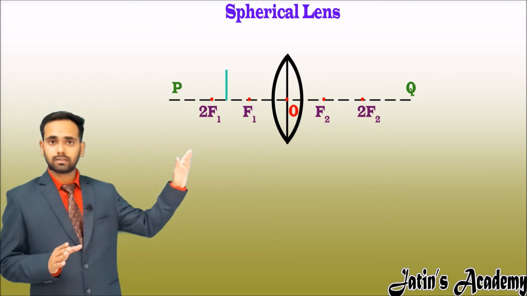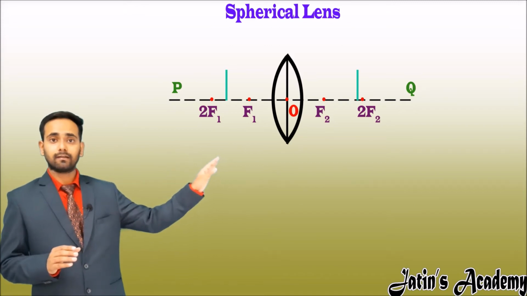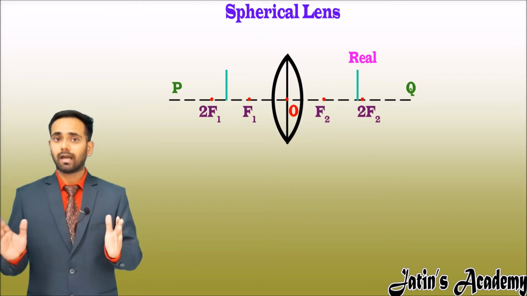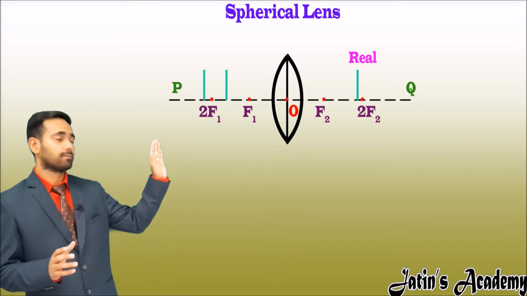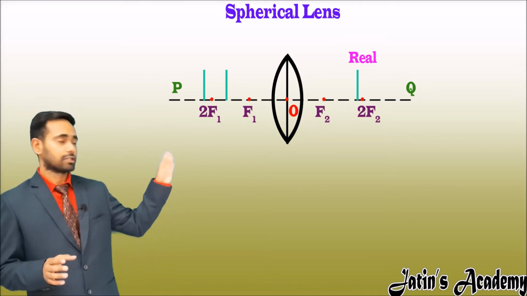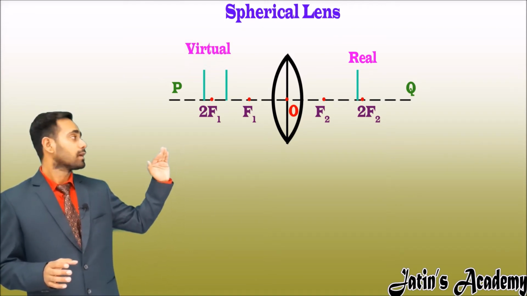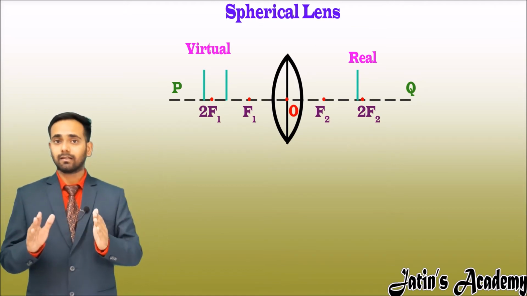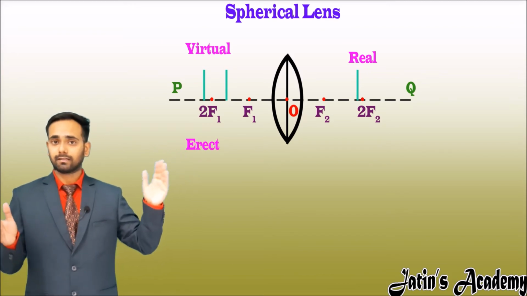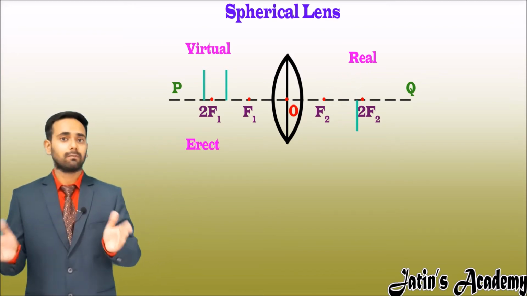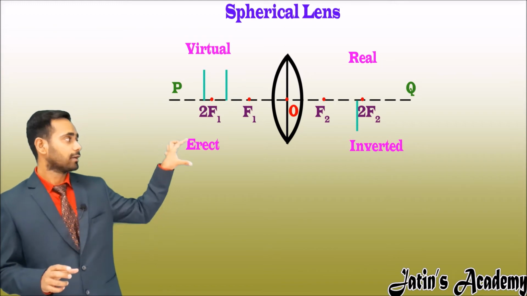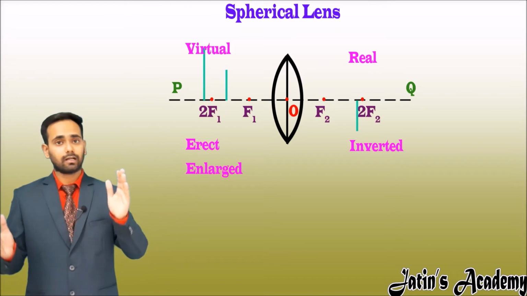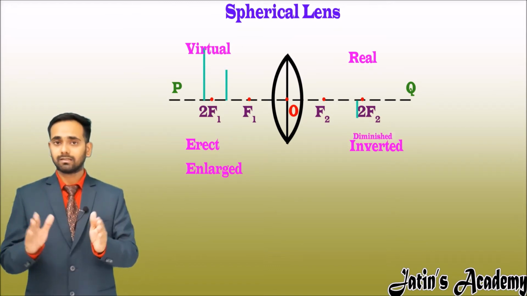Now if the image is formed on the right side, then we can say that the nature of the image is real, and if the image is formed on the left side, on the same side as the object, then the nature of the image is virtual. If the image is formed above the principal axis, then we can say that the image is erect, and if it is formed below the principal axis, then the image is inverted. If the height of the image is more than the height of the object, the image is enlarged, and if the height is smaller, then the image is diminished.